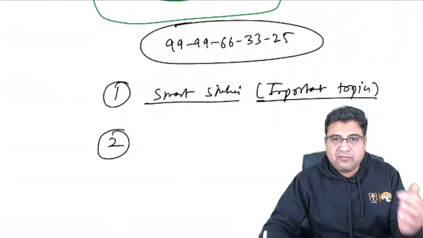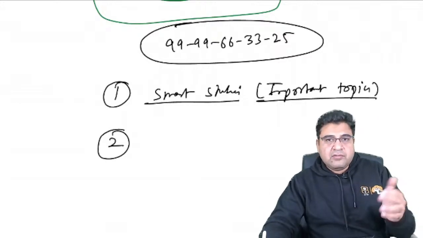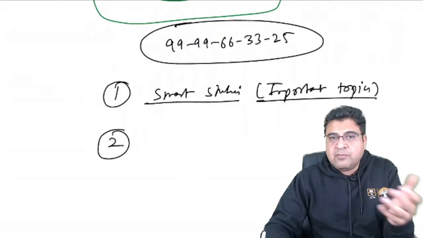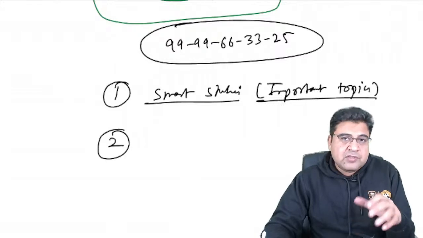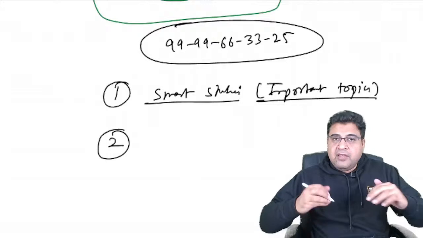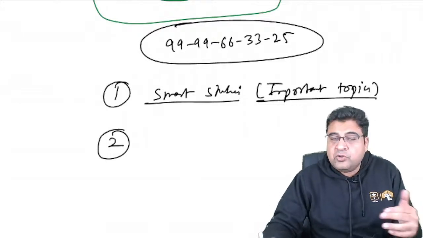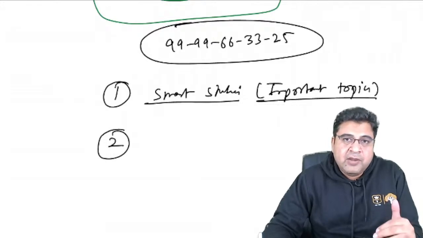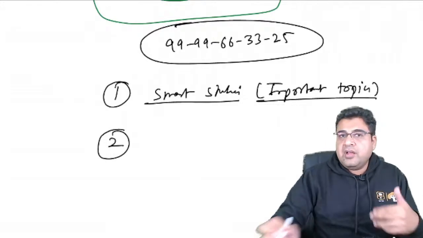Understand, you are in a phase of your preparation for the exam when you are left with only 2 months maximum, right? This time is very crucial for you. If you start working on your weakness now, even then there is no guarantee that you will be able to overcome your weakness. So there is no guarantee of that. Ultimately, what will happen is you will end up wasting your time.